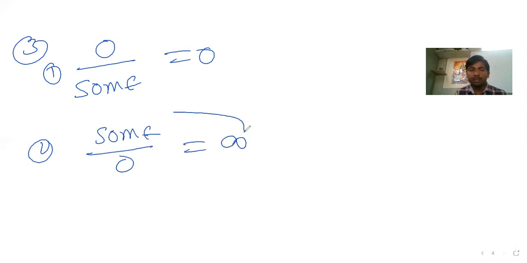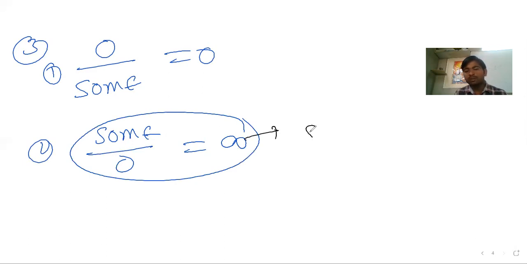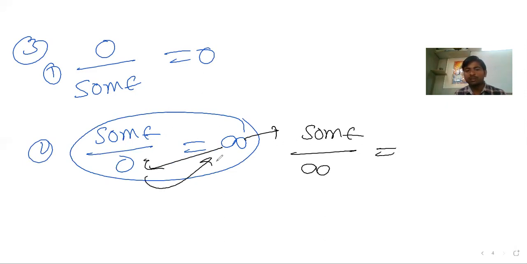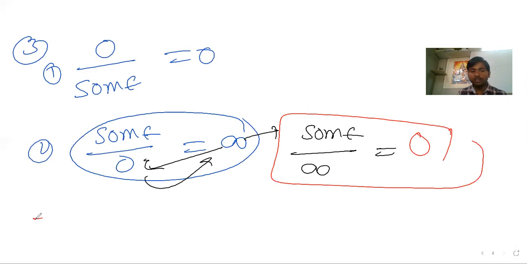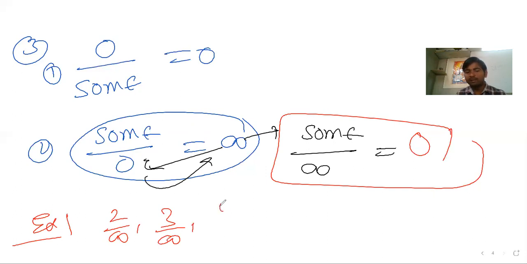So from this, I can derive one more new formula for the third case. What some people write is something by infinite. The answer is 0. Something by infinite is 0. For example, 2 by infinite, 3 by infinite. Don't say it's undefined, it is defined. The answer is 0. From this second derivation, you can write it down.